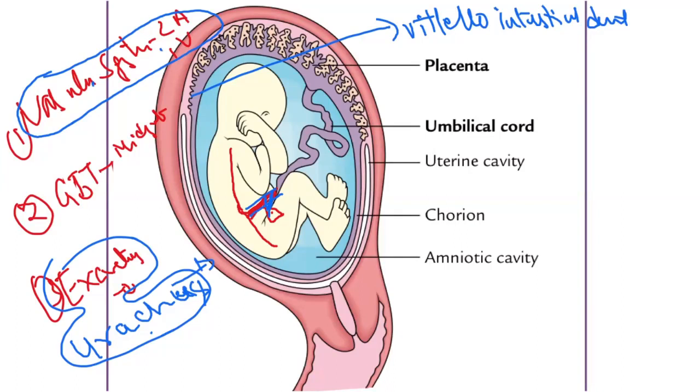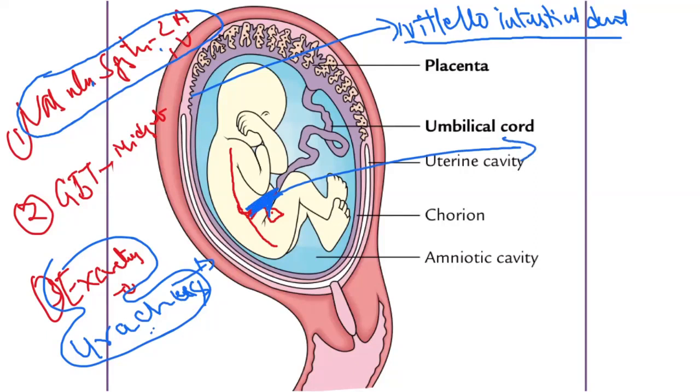If they are present also in the adult, it is called patent or persistent, like persistent vitello-intestinal duct or patent vitello-intestinal duct, patent urachus or persistent urachus. So if the vitello-intestinal duct is persistent in the adult life, meaning after the intrauterine life it continues and is not obliterated, what happens is the fecal matter comes through the umbilicus.